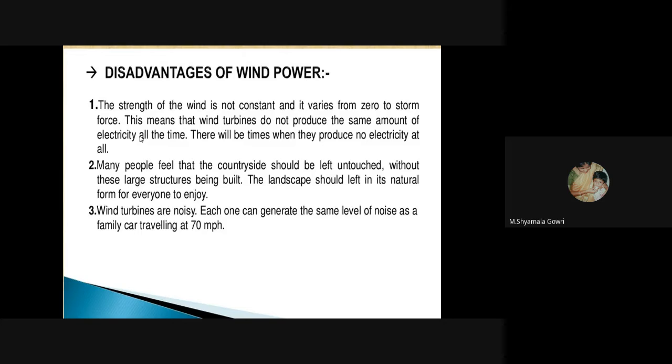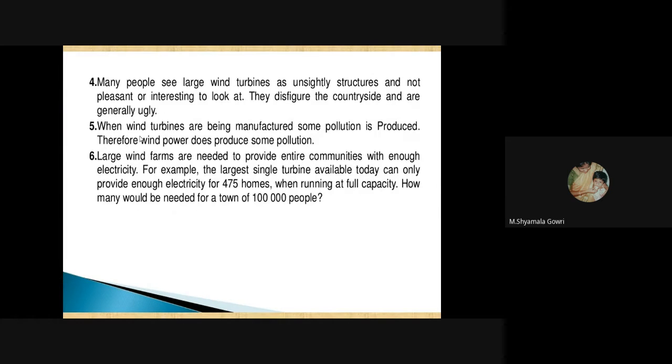Third drawback is wind turbines are noisy. Each one can generate the same level of noise as a family car traveling at 70 miles per hour. The fourth problem is many people see large wind turbines as unsightly structures and not pleasant or interesting to look at. They disfigure the countryside and are generally ugly.